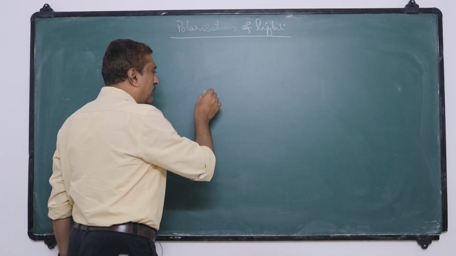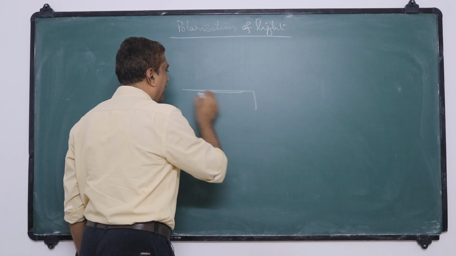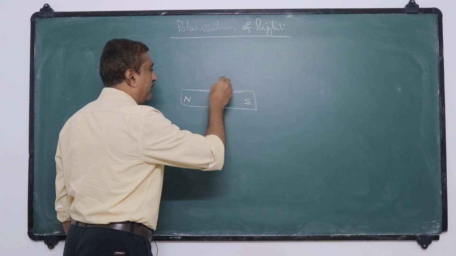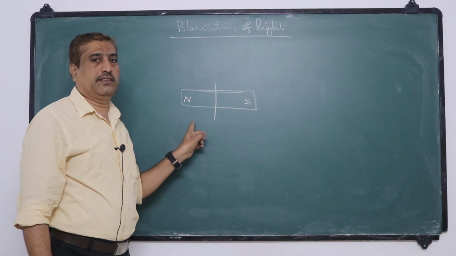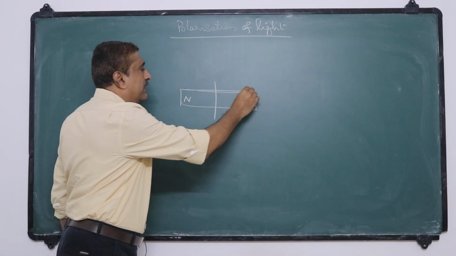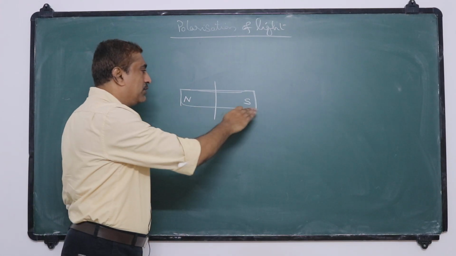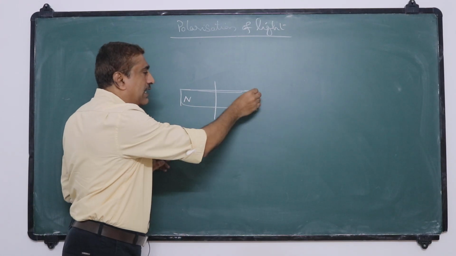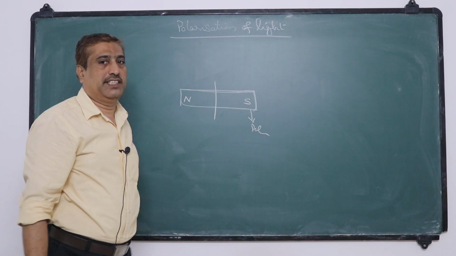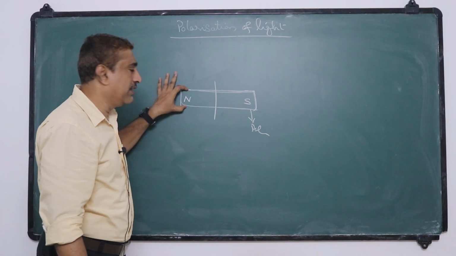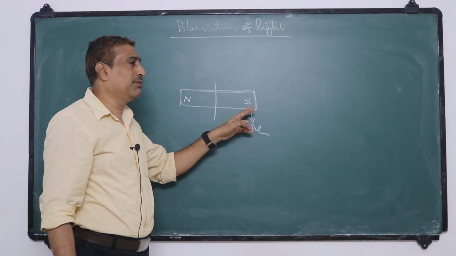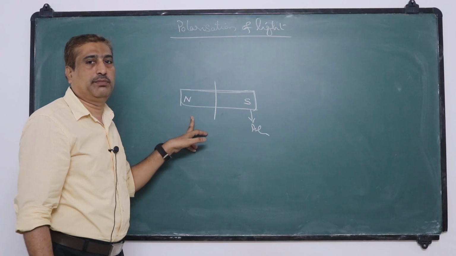Suppose you take, for example, a magnet like this, which has a north pole and a south pole. It is polarized because the north pole and south pole are separated in a magnet. So this end is the north pole and this end is the south pole. These opposing tendencies are called poles, and the separation is called polarization. These two always have opposite properties: whatever the properties of the south pole, they are exactly the opposite of those of the north pole.